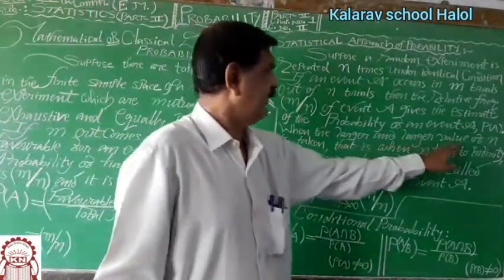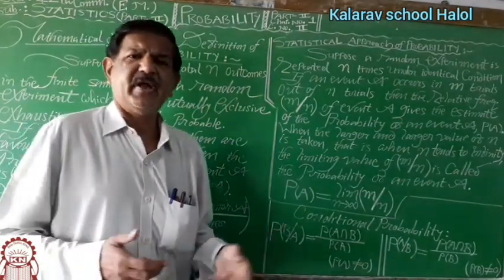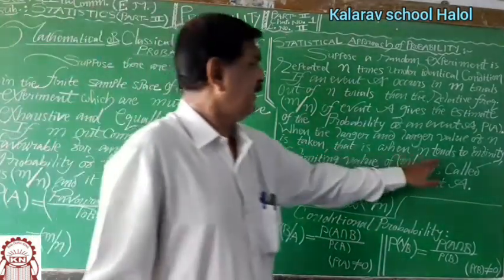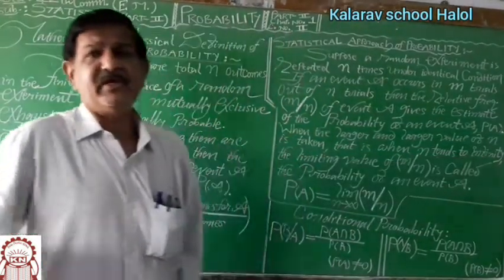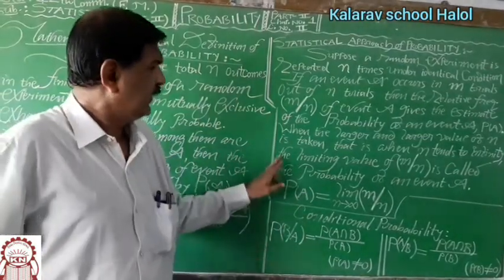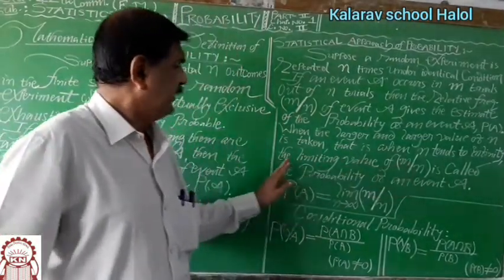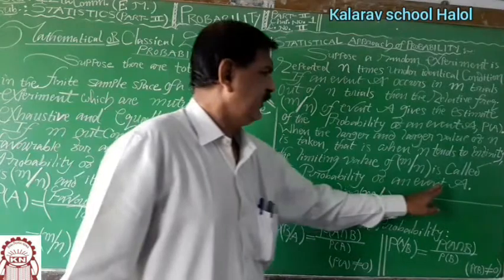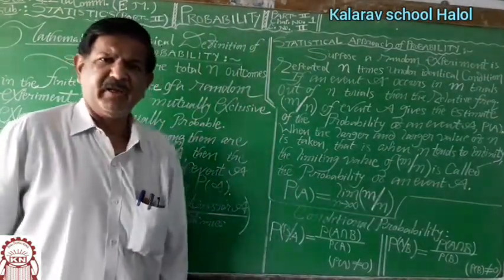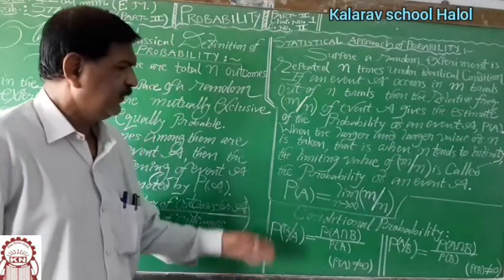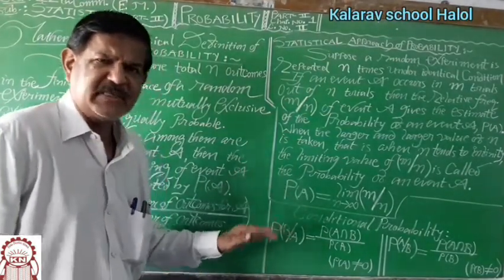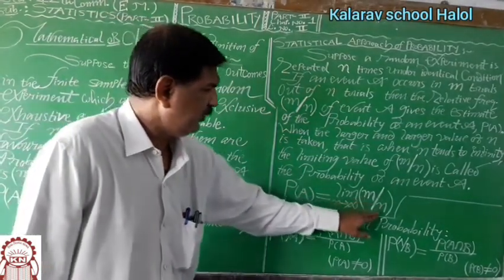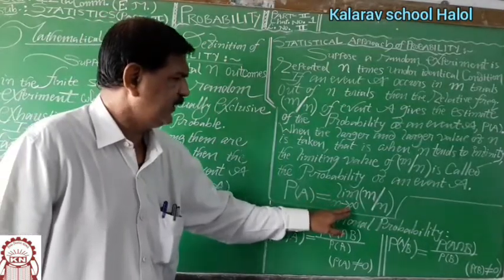When larger and larger value of n is taken, means as the total trials are increased, that is when n tends to infinity, means n is very large, then the limiting value of m upon n is called the probability of an event A. Symbolically, in usual notation, statistical approach of the probability is given by P of A equal to limit n tends to infinity m upon n.